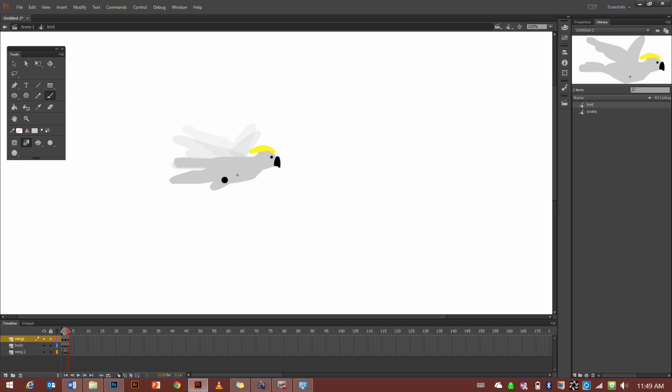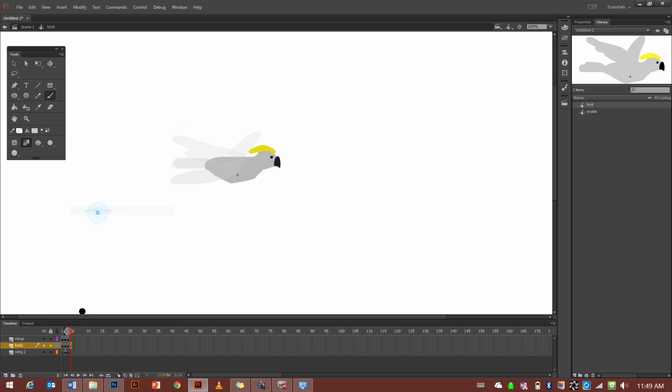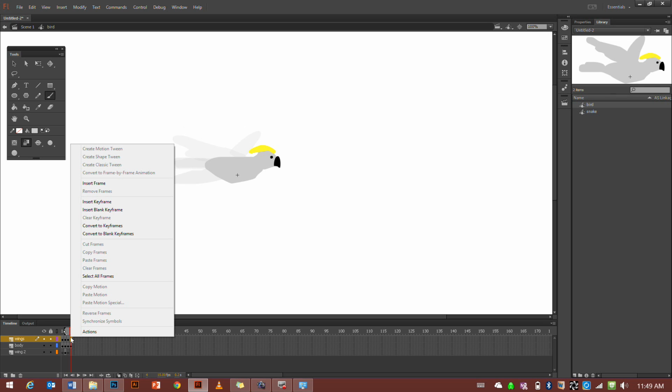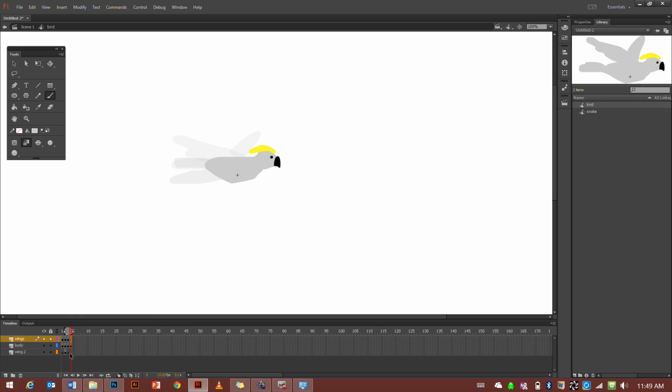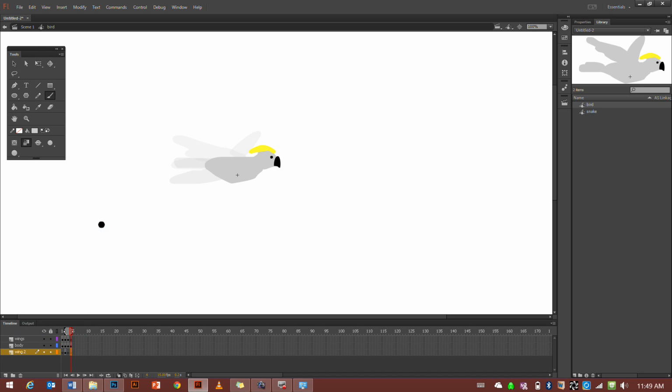That's the second wing. No, I don't want the second wing. I'll leave the second wing. That's this layer. But I think that I wouldn't see it, so I'm just going to leave that one. And then we want maybe one more in each one. So insert keyframe on body, insert blank keyframe on wings, and insert blank keyframe on wing 2.